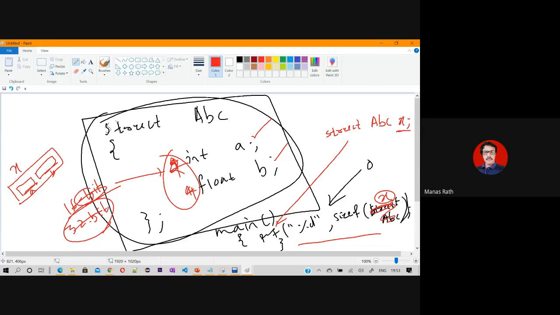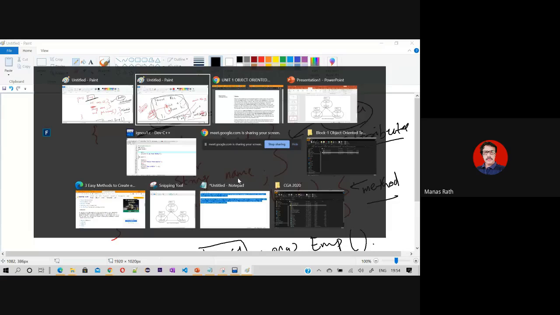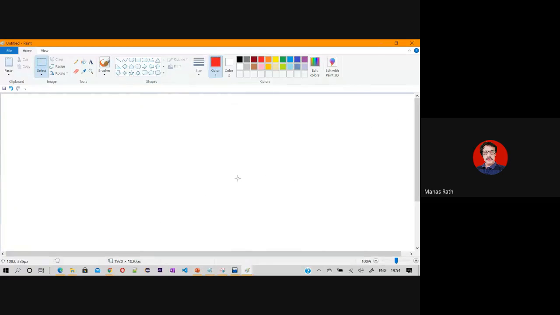My purpose is to tell you that unless a memory is created, you cannot think of the existence of that variable. Similarly, if you look at this EMP, this EMP is a class. I'm giving another very abstract definition of a class.